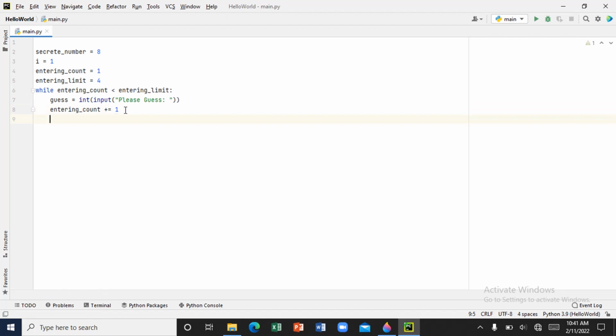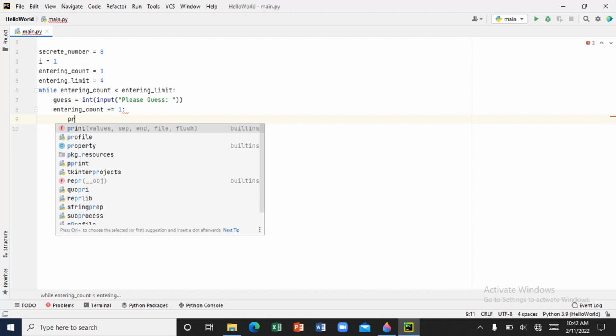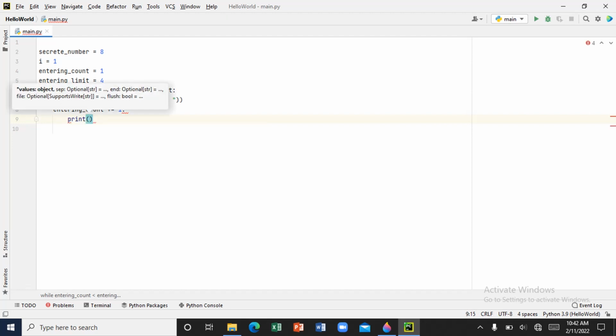Now, what if the user guesses the correct number? You need to make the user aware. For example, when you are able to guess the right number, you need to create something that will let the user know that this is the right number. So we are going to use print. When the user gets the right number, let's print something. Like I said, let's make it fun.